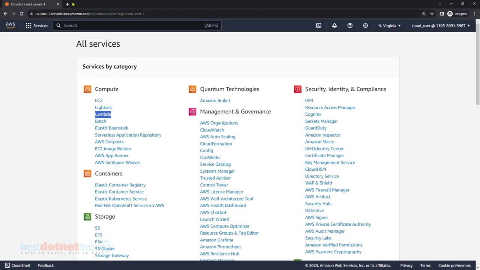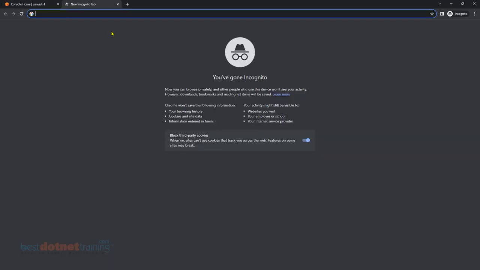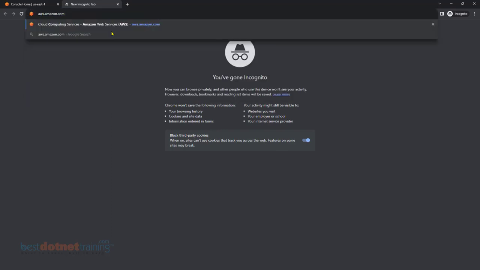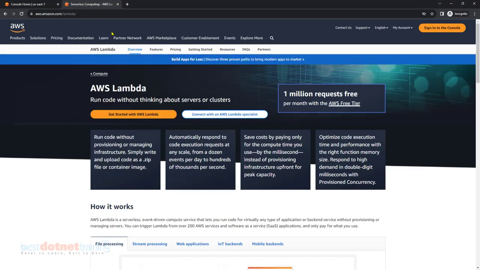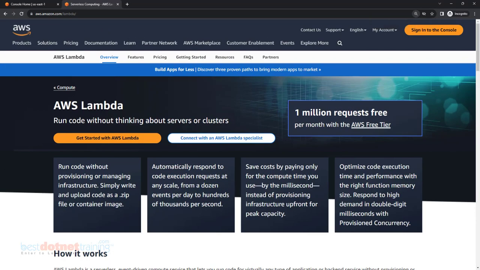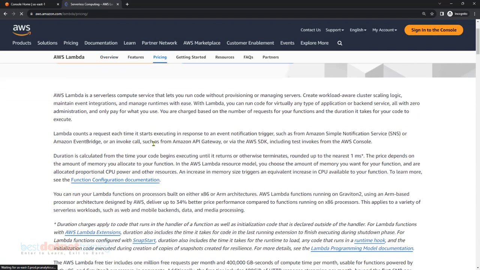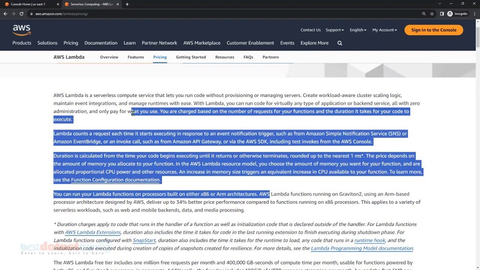Okay, so let's go to the Lambda dedicated page, aws.amazon.com/lambda. If you look at the top, we have a pricing tab there. So let's go to the pricing tab. They tell you on what basis Lambdas are priced. Okay, go through that later. We already discussed a bit of that to understand it in a better way.